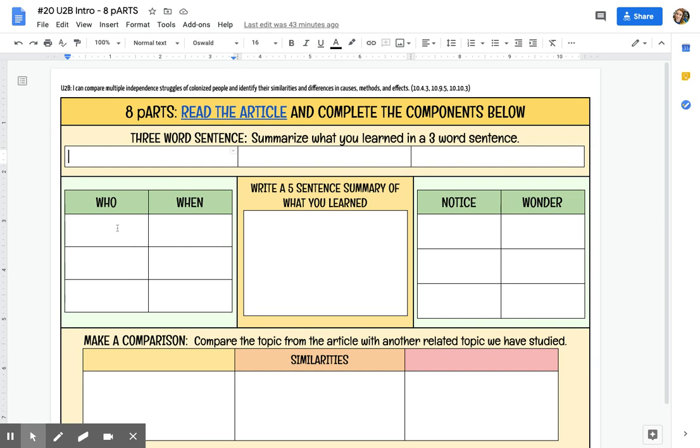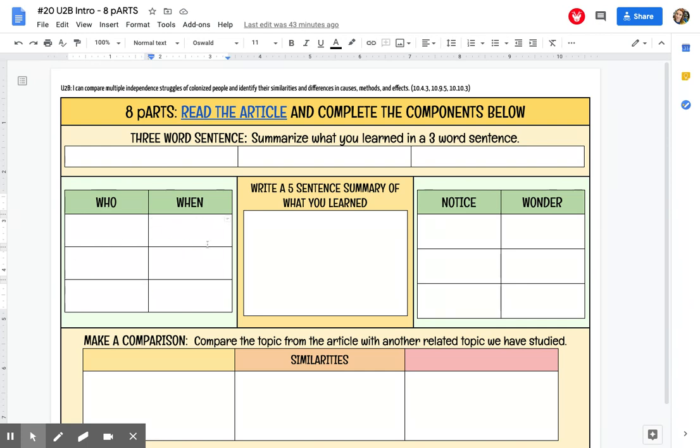Then what you're going to do is throughout the article, you need to identify important people or groups, and you should be able to find at least 3 in the article. So anytime you see an important person or group, you're going to write down who they were and why they were important here. And again, you want to find at least 3.